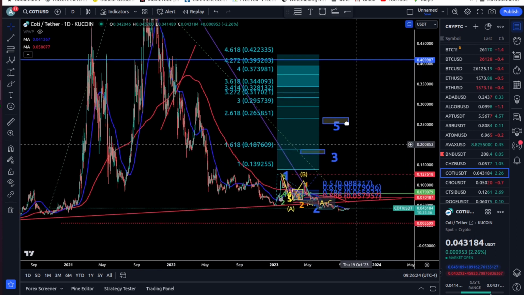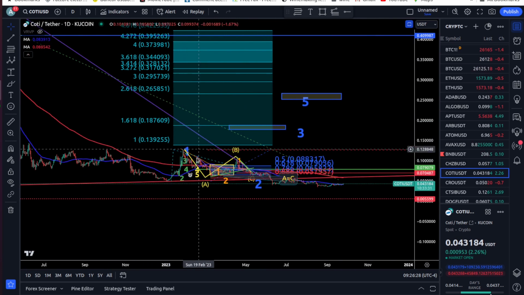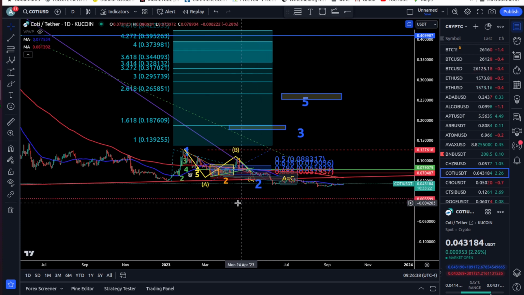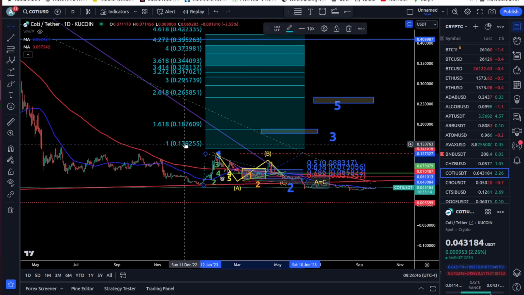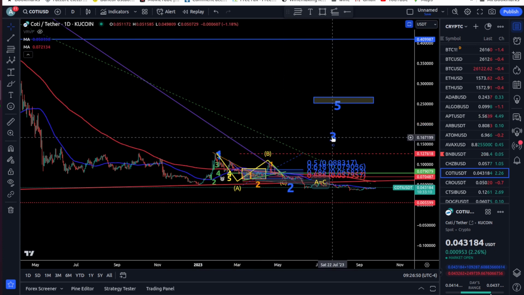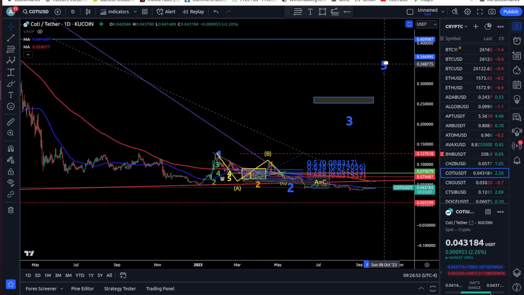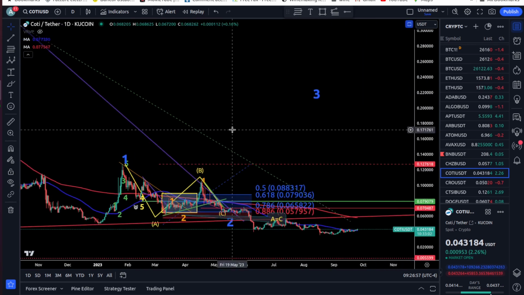I'm not even sure about my last video on COTI. I was more bullish. I think I was taking this as a wave one, and after I was saying we did the A, the B, and now more likely we're going to do the C. As you can see now, unfortunately, because we went below 5 cents 3, all this got invalidated, so forget about the wave 3 for the moment anyway. And yeah, we start back from scratch, unfortunately.